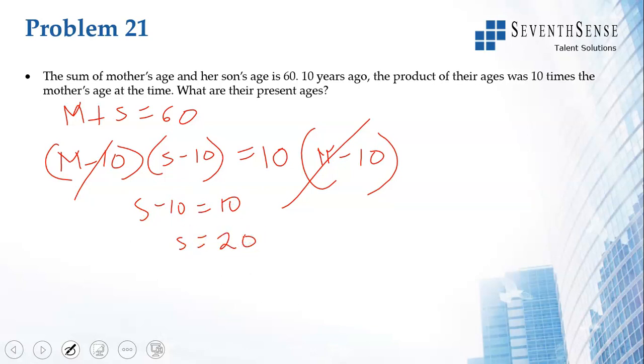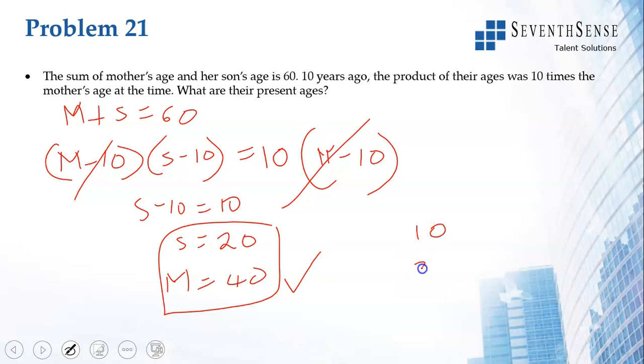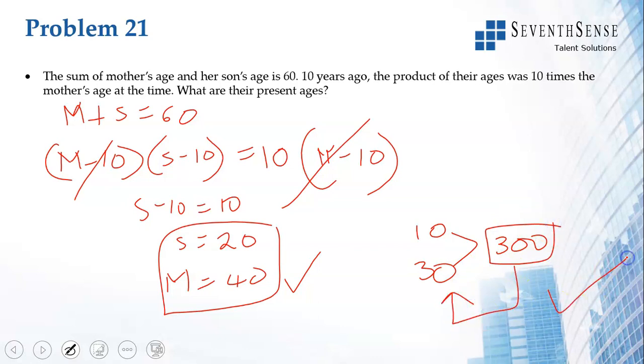And m plus s equals 60, so m is equal to 40. If you have to verify, sum of mother's age and son's age is 60. Ten years ago, son's age was 10, mother's age was 30. Product is 30 into 10, 300. Product of their ages was 10 times the mother's age at that time, which is correct. In all problems on ages, the beauty is you can verify, because ages is a concept that we encounter daily.